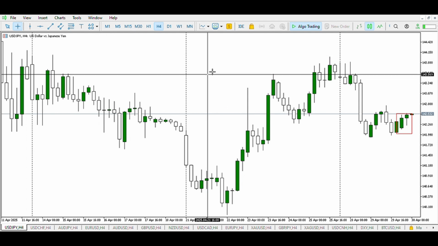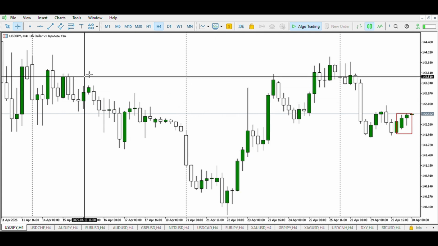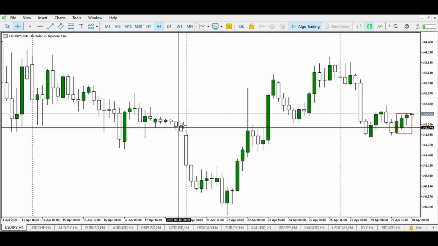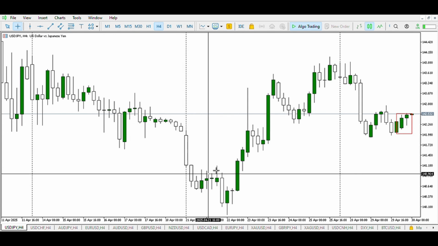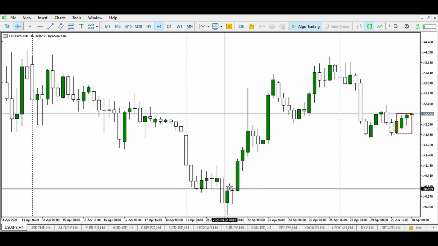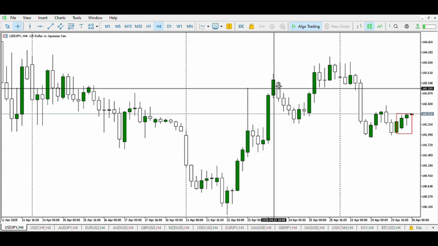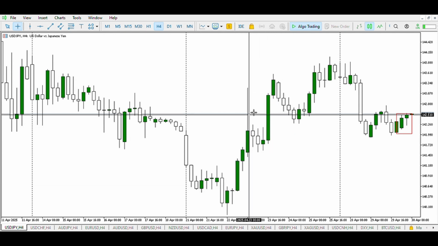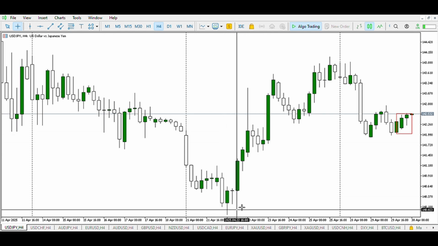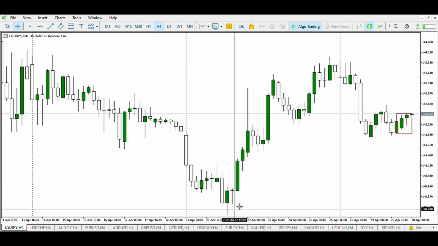So now let us focus on this cursor, as this cursor will serve as the hand of our tutor while we are learning. As you can see, price is creating a series of lower lows, higher lows, and lower lows with a cluster of white candles. These white candles signify selling pressure. On the other hand, as you can see, price is rallying up, creating a series of higher highs, lower highs, and higher highs, and a cluster of green candles. These green candles signify buying pressure. Meanwhile, this candle, which is neither green nor white, signifies indecision in the markets.